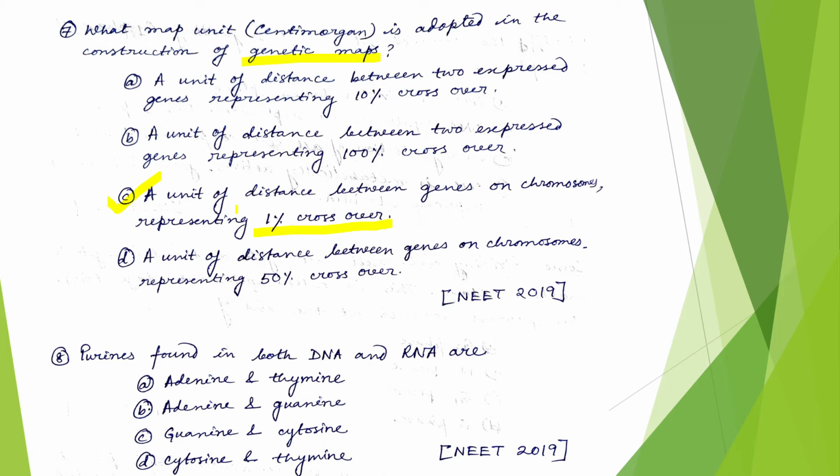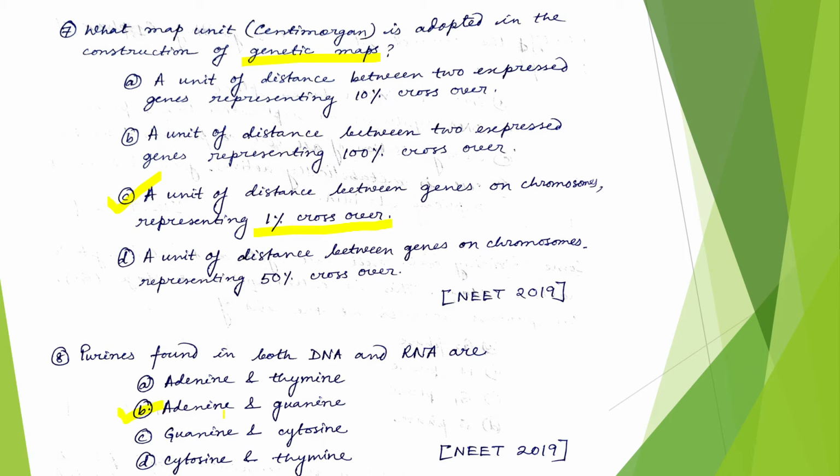Okay. Now the question number 8. Purines found in both DNA and RNA are, we know that purines are adenine and guanine, and adenine and guanine are found in both DNA and RNA. So the correct answer would be A and G.